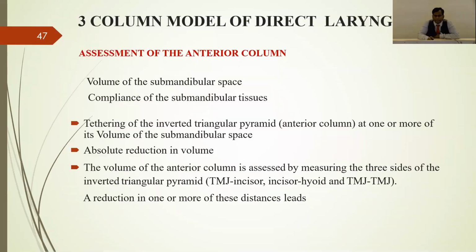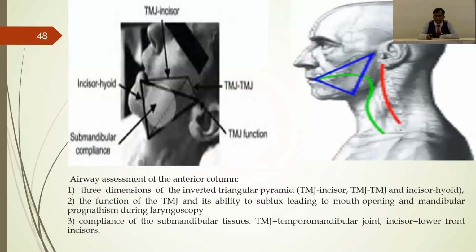So it's very upcoming, this assessment of airway. There is a 3-column model for direct laryngoscopy. There is one article, Anaesthesia and Intensive Care in 2010 by Greenland. He has narrated very well about this model. So you can see in this diagram, in front of the green line is the anterior column. Posterior to the green line and anterior to the red line is the middle column. And posterior to the red line is the posterior column.